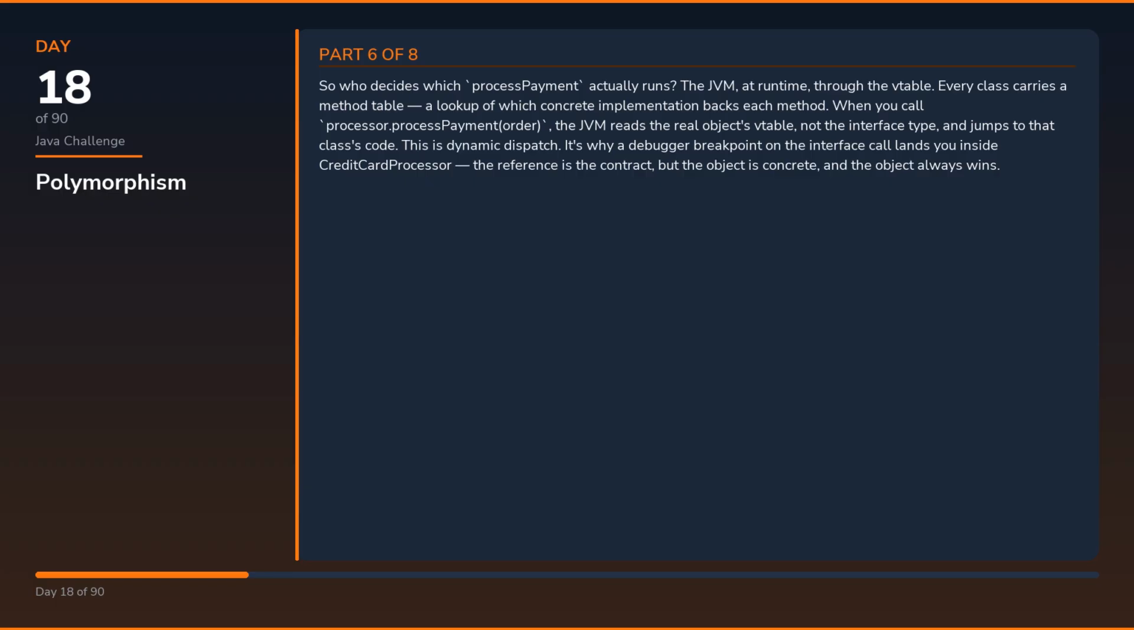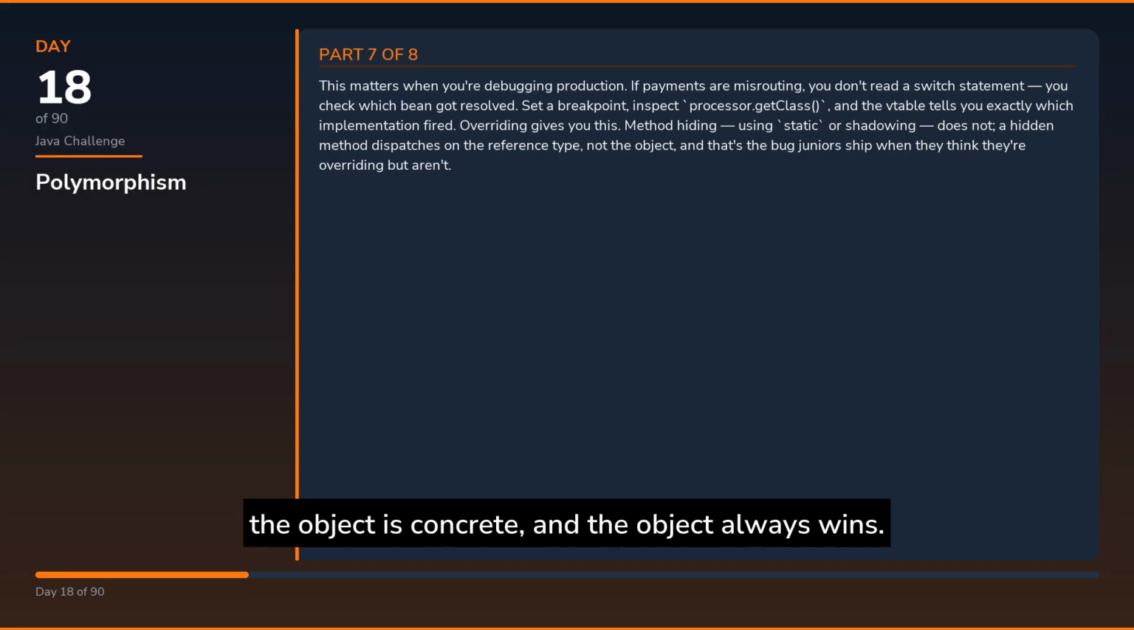So who decides which processPayment actually runs? The JVM, at runtime, through the vtable. Every class carries a method table, a lookup of which concrete implementation backs each method. When you call processor.processPayment(order), the JVM reads the real object's table, not the interface type, and jumps to that class's code. This is dynamic dispatch. It's why a debugger breakpoint on the interface call lands you inside CreditCardProcessor. The reference is the contract, but the object is concrete, and the object always wins.